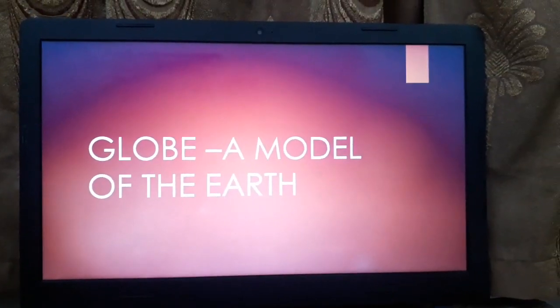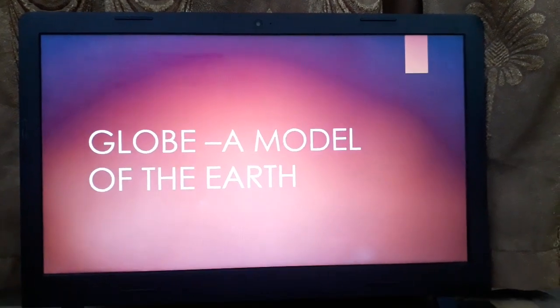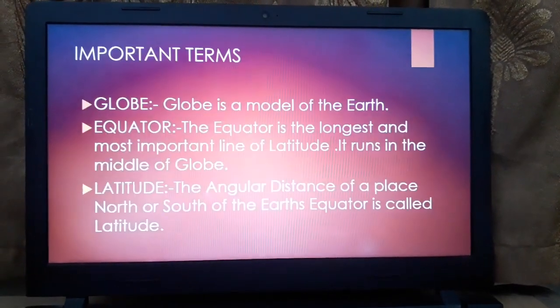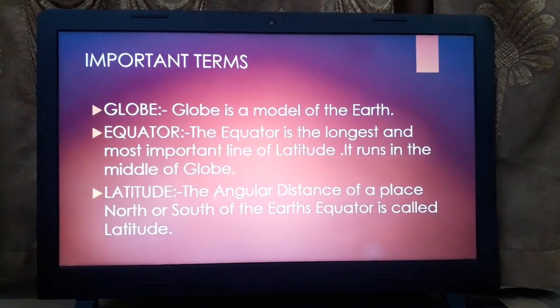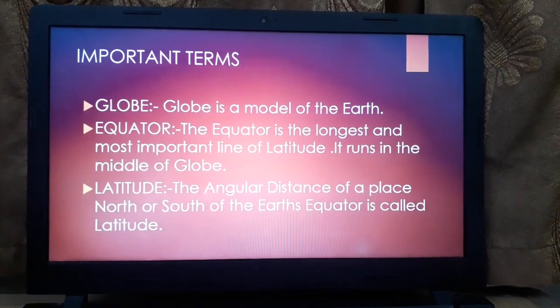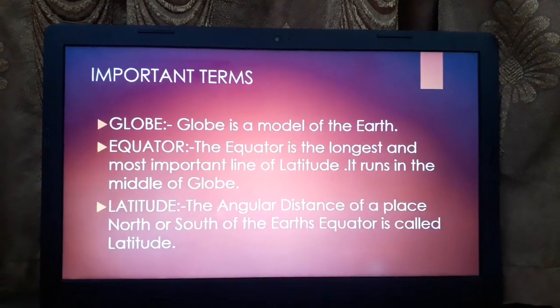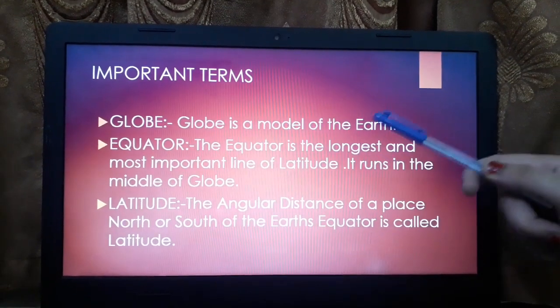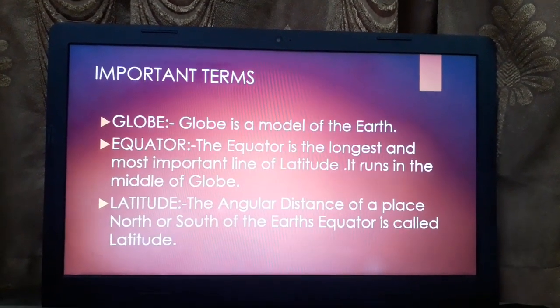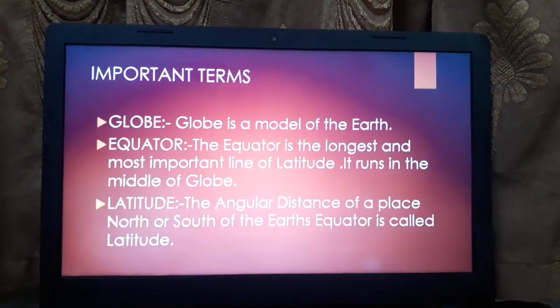We will revise the chapter Globe, a model of the earth today. Let us start. As I told you, we will revise the chapter Globe, a model of the earth. Now we will study the important terms of the chapter. The very first important term of the chapter is globe. Globe is a model of the earth.